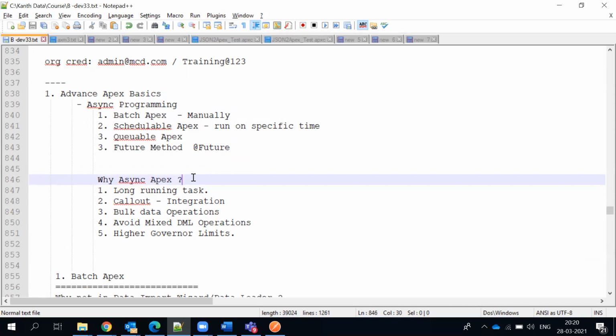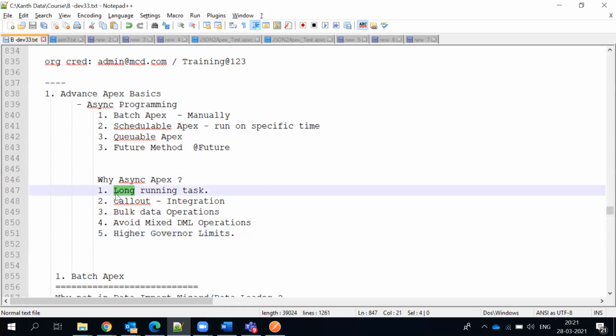Now you asked whether future can be on any method. No, it should be only on void methods, which don't return anything. When we talk about asynchronous methods, all these methods run as void, so they don't return anything. It is a fire and forget concept. You just execute, and they run on their own time, when utilization is a little less, and occupy that time. Because when you're doing a long running task, you need resources to occupy and run through. That is what we always talk about with resources.